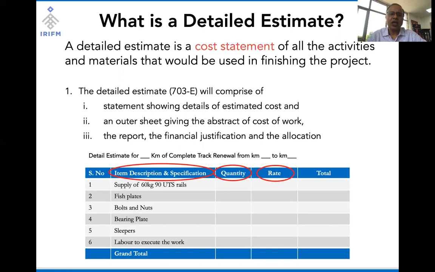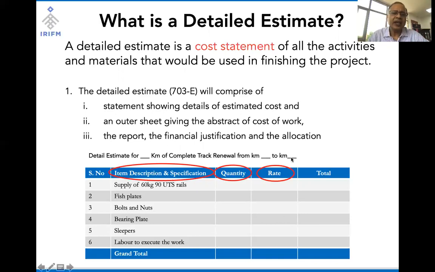Now, a sample pro forma of a detailed estimate for, let's say, the work of complete track renewal can be as follows. A complete track renewal is nothing but, if there is a railway track, the existing rails, sleepers and fish plates are changed, replaced with new ones.